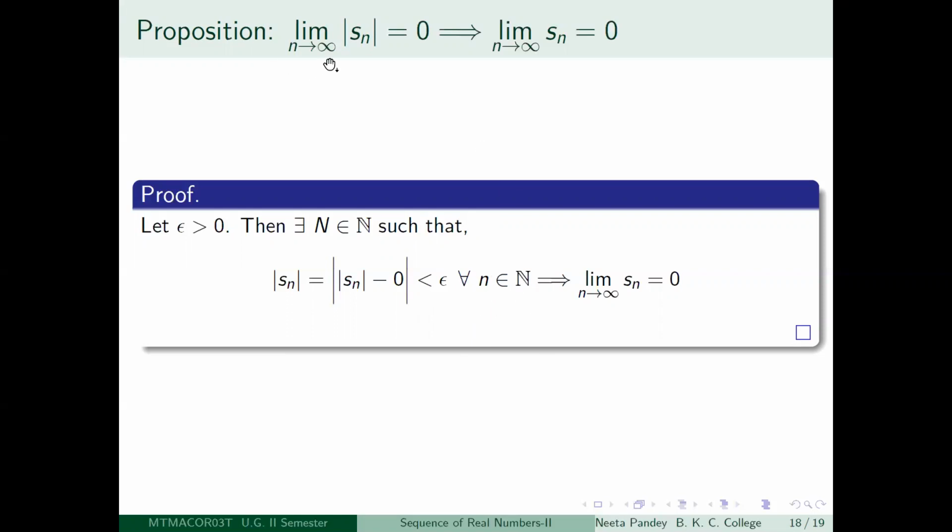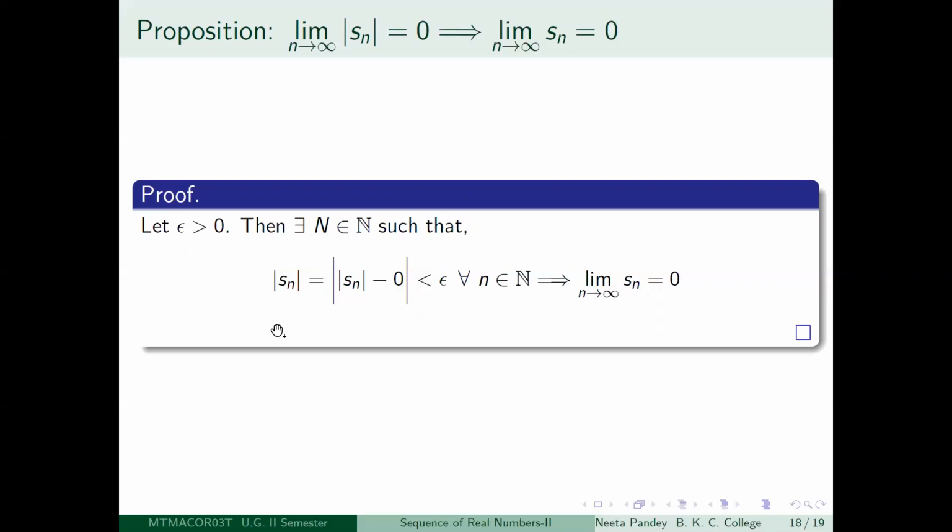Since limit n tending to infinity mod Sn is equal to 0, for any epsilon greater than 0, there is a positive integer capital N, so that for all n greater than or equal to capital N, modulus of mod Sn minus 0 will be less than epsilon. But what is this number? Mod Sn minus 0 is just mod Sn. Mod Sn is a non-negative number, so modulus of modulus Sn is just mod Sn, and that is equal to mod Sn minus 0.